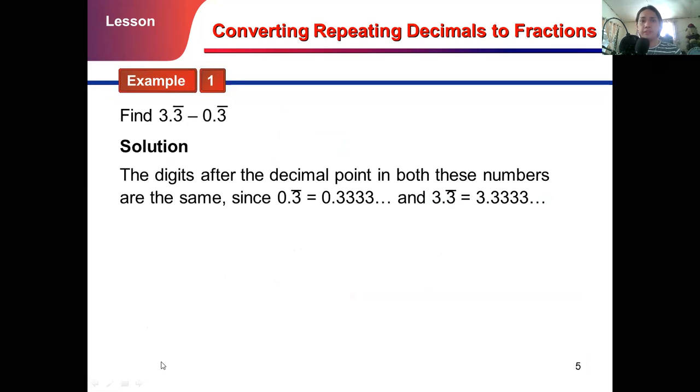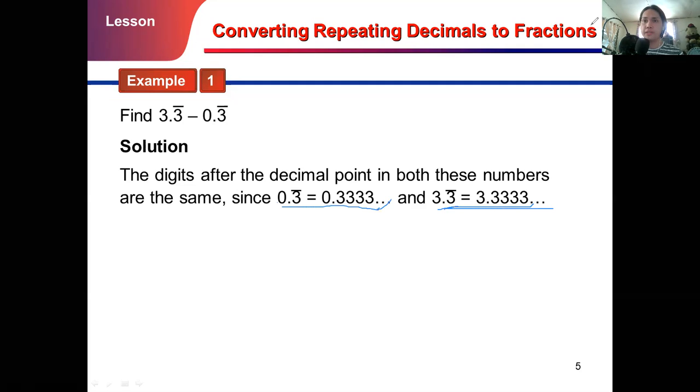The digits after the decimal point in both these numbers are the same, since 0.3 bar is equal to 0.3333, and so on. And 3.3 bar is equal to 3.333, and so on.